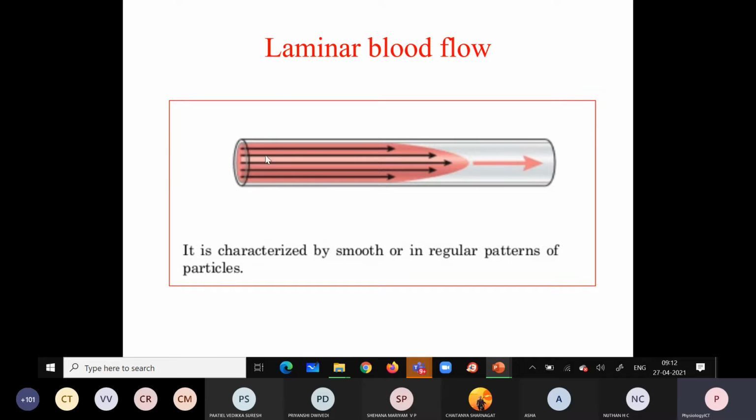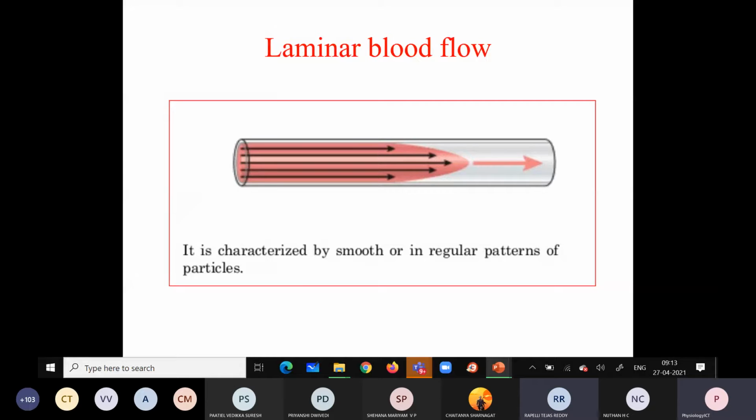You can see the velocity of the different layers of the blood moving in the vessels. The velocity of the blood layer near the vessel wall is very less compared to the center. Gradually the velocity of the blood increases towards the center. At the center we have the most velocity of the blood flow, which then gradually decreases towards the vessel wall. Why is it so?